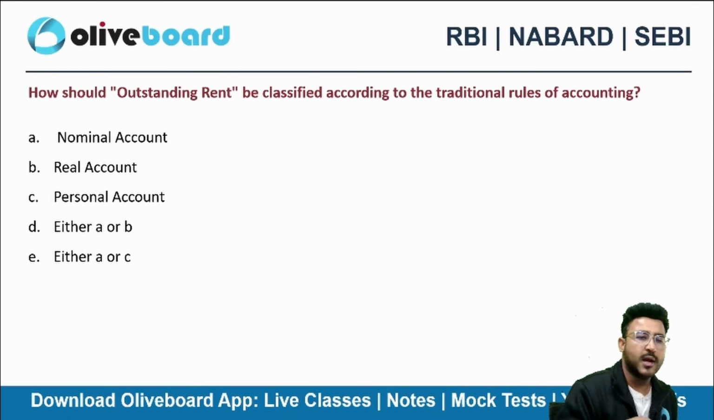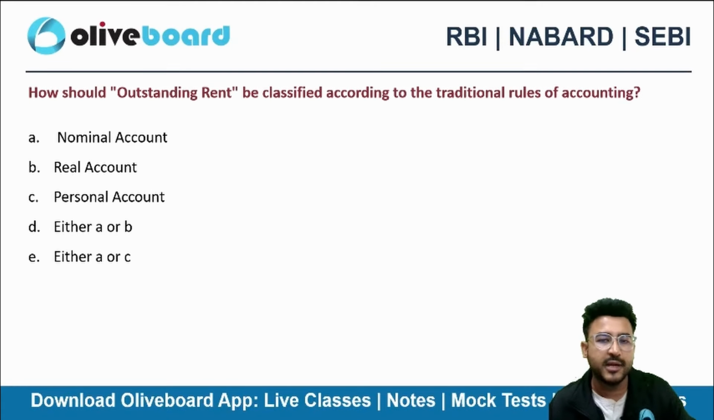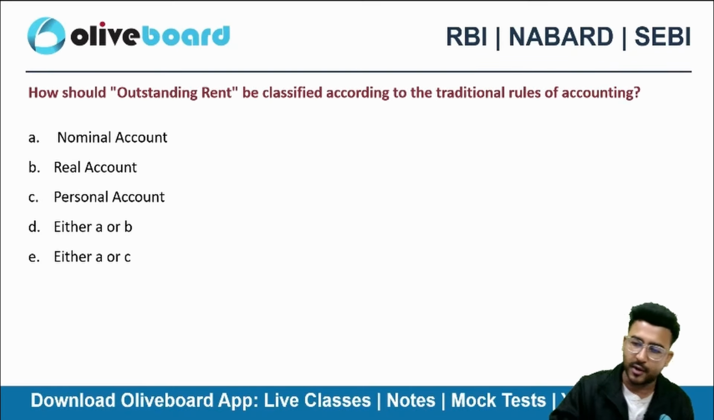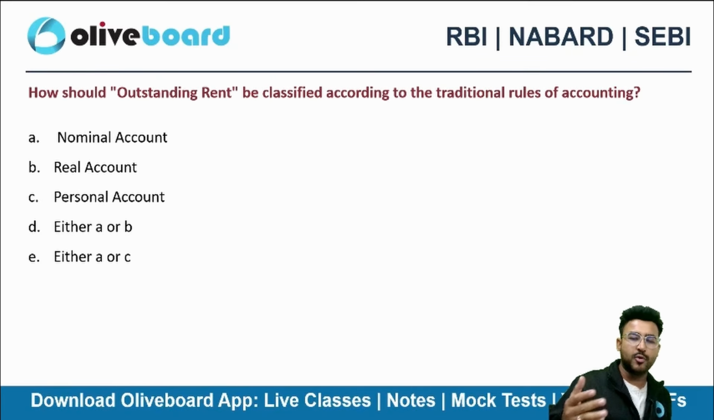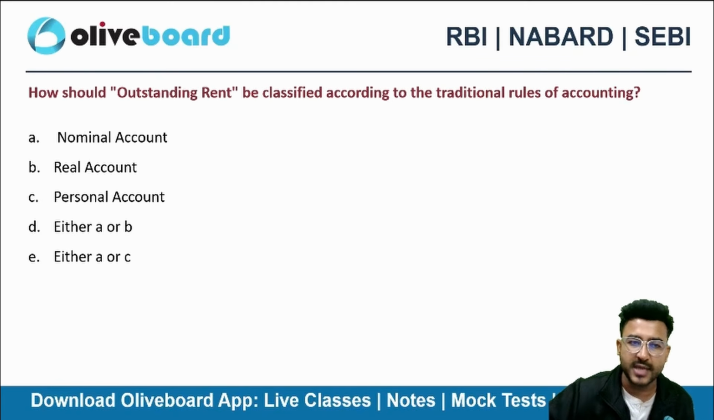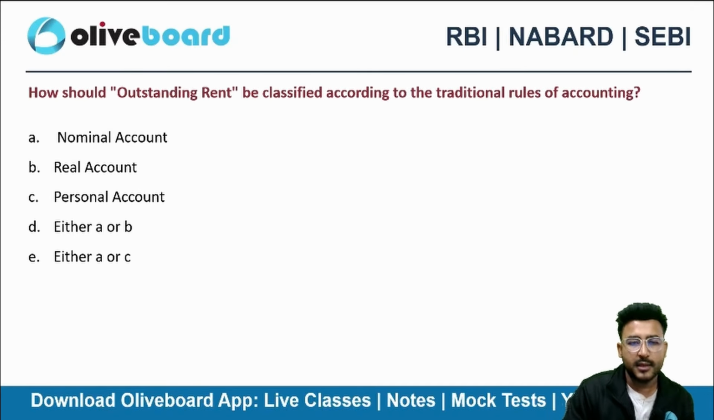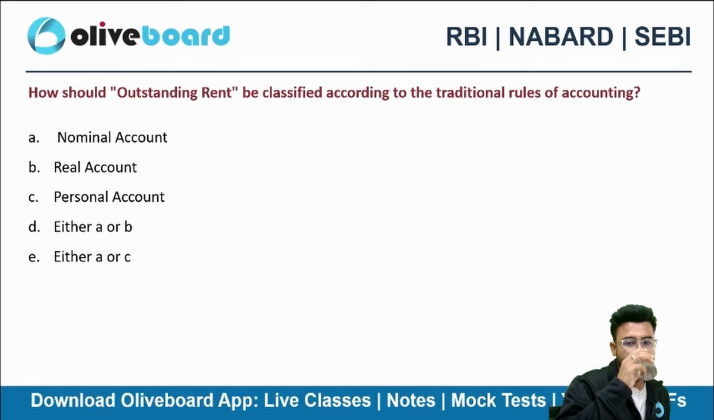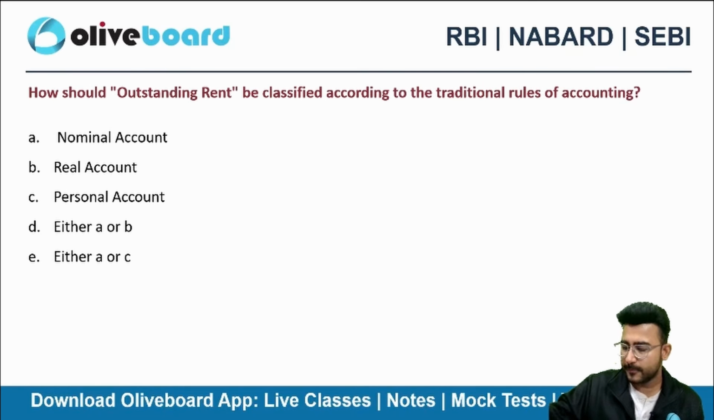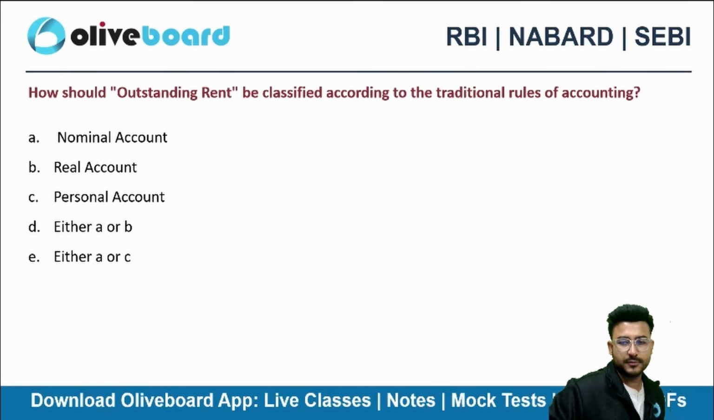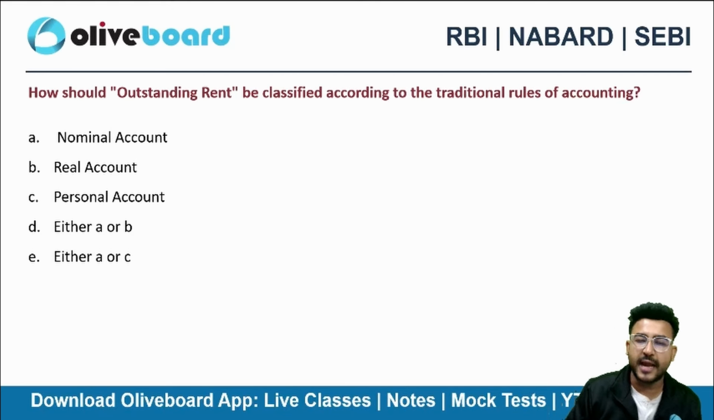Next one. How should outstanding rent be classified in the traditional rule of accounting? As per the traditional rule of accounting, how to classify outstanding rent? Nominal, real, personal, either A or B, either A or C. Outstanding rent.